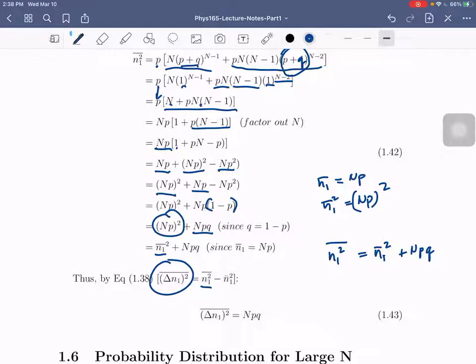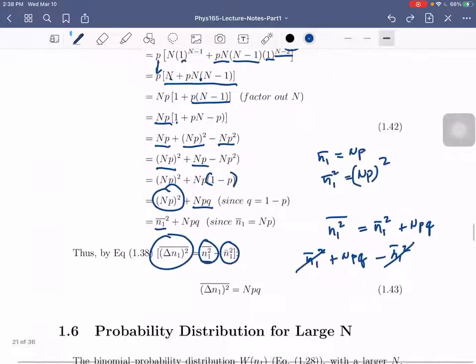So we just subtract. We have n1 bar squared plus npq, then we subtract n1 bar squared, which cancels. We have npq. So that is our second moment.